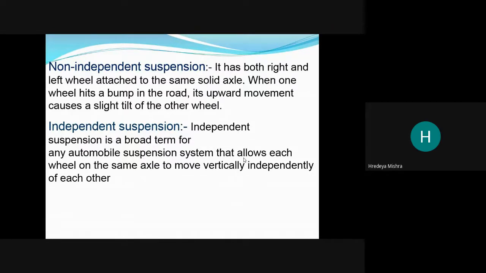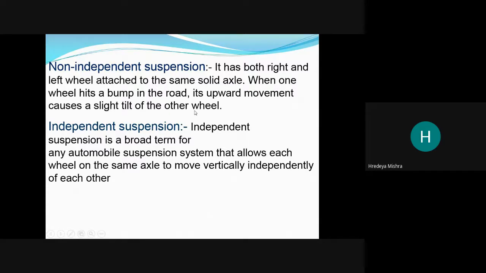That is non-independent, meaning one wheel's suspension depends on the other. A wheel which is under the bump, its upward movement causes a slight tilt to the other wheel.